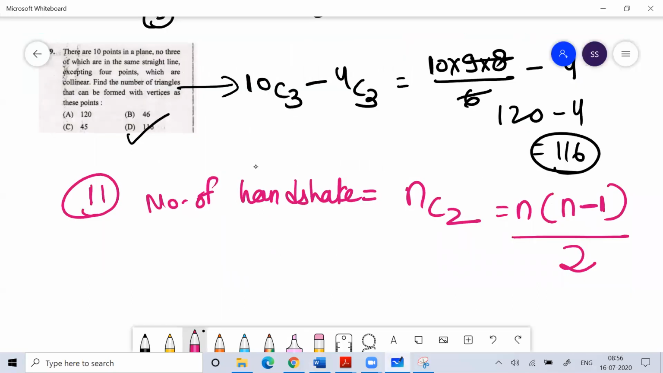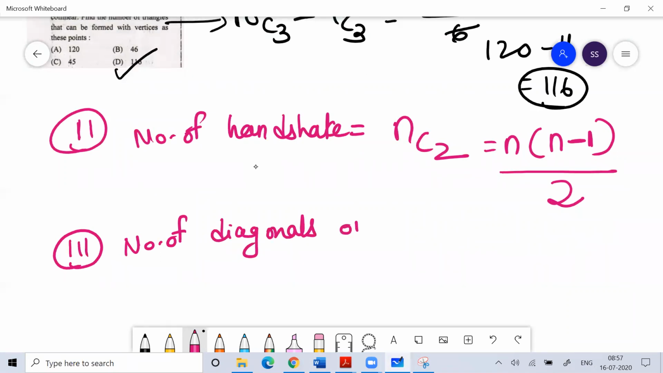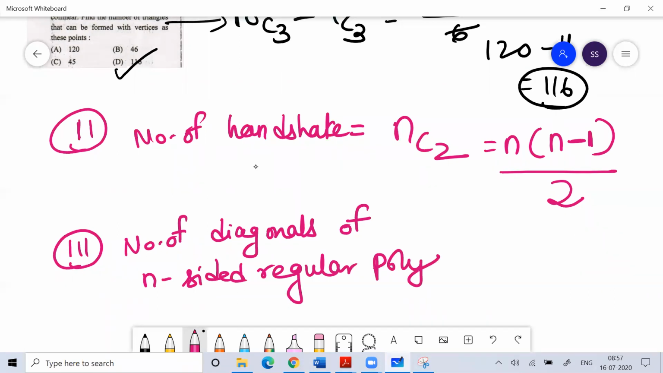Now, the third application of NC2 is the number of diagonals. The number of diagonals of an n-sided regular polygon. So the formula is NC2 minus n.